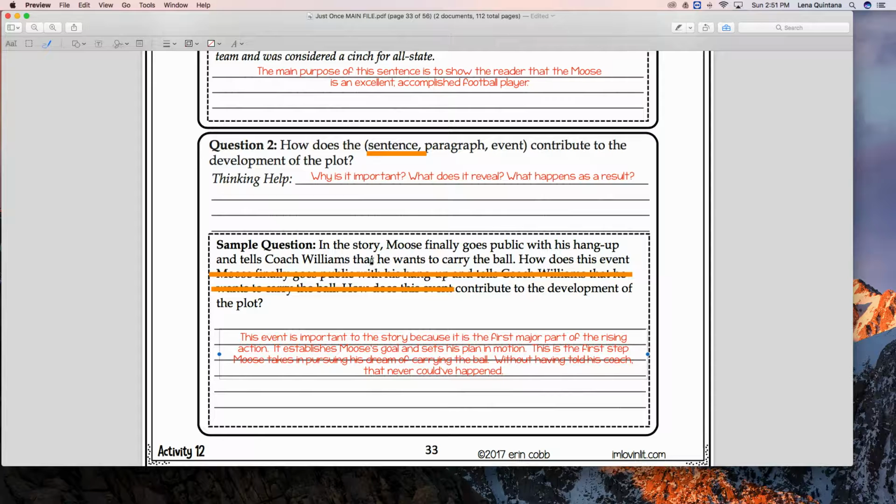Okay, so if he never would have told his coach, it never would have set this whole plan in motion, and we would not have a story, I would argue. Okay, that is it for activity 12.